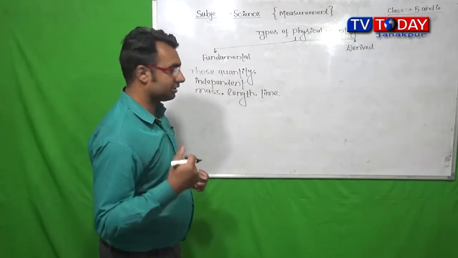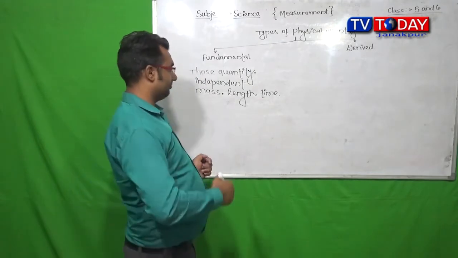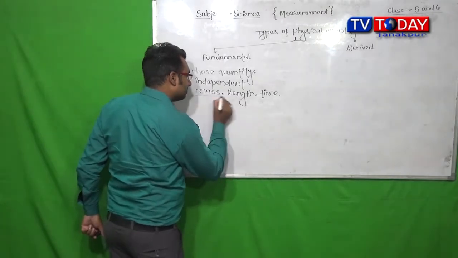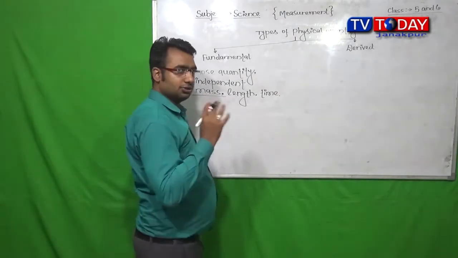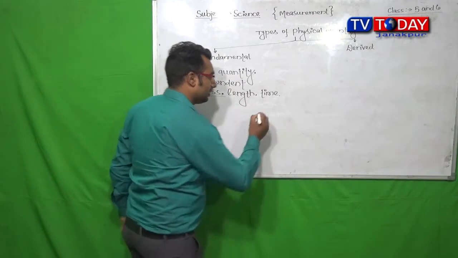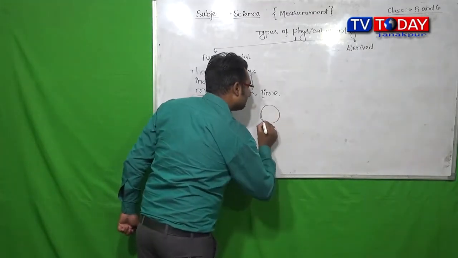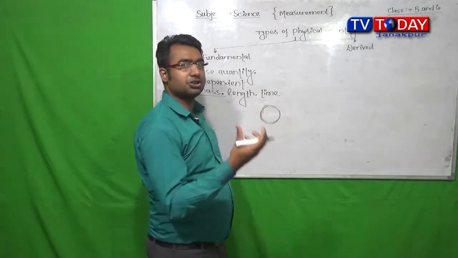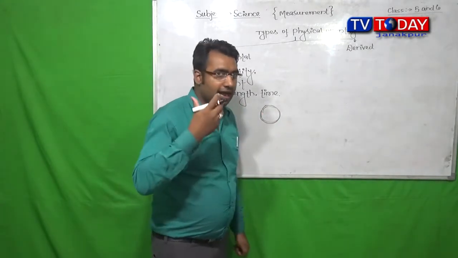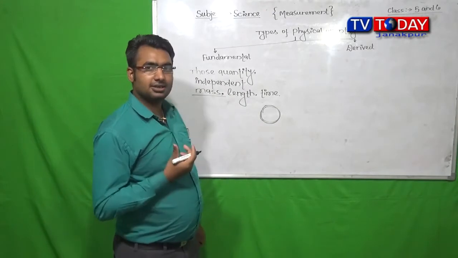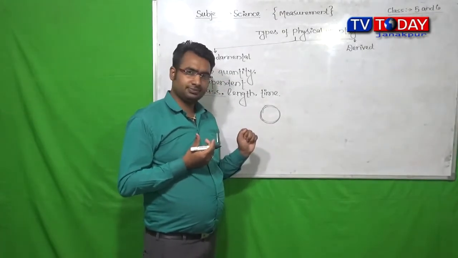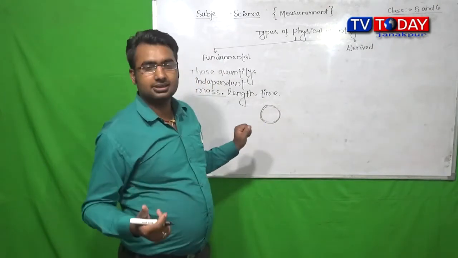So try to understand by example. Suppose we should measure the mass of a stone. We can measure it directly.